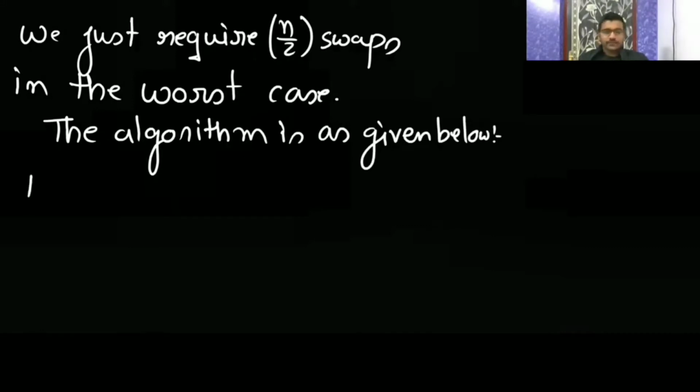So the algorithm is: find a positive number from the left-hand side. From here you are going to find a positive, so you have got 5. Then from the right-hand side you find the negative. Whenever you get a positive on the left and a negative on the right, you do the exchange.